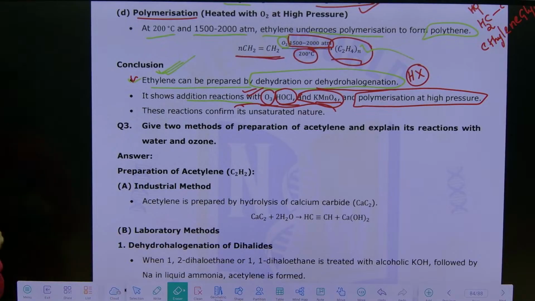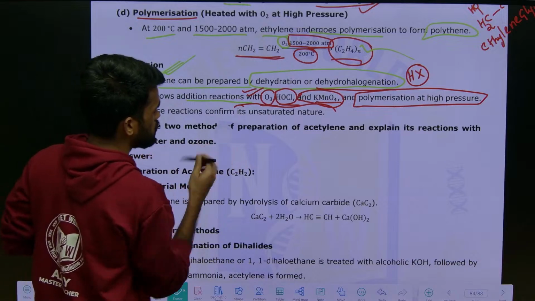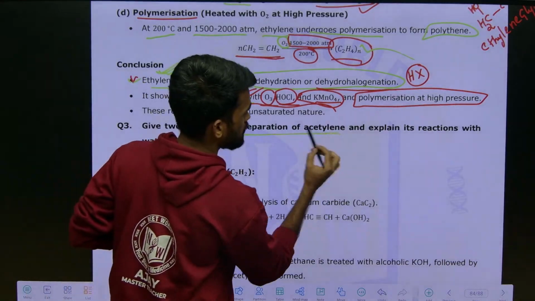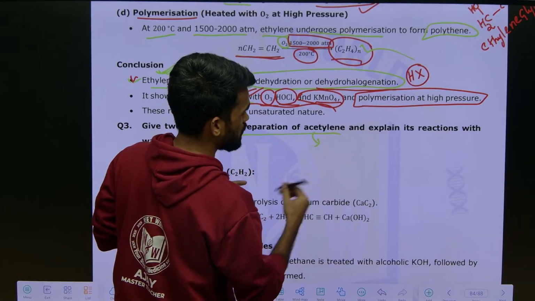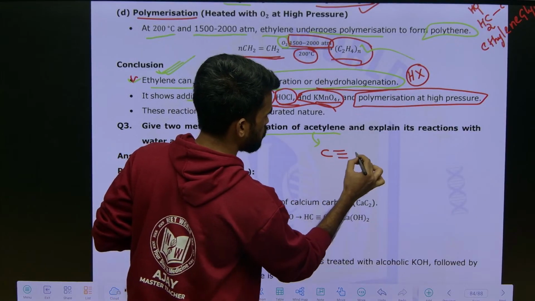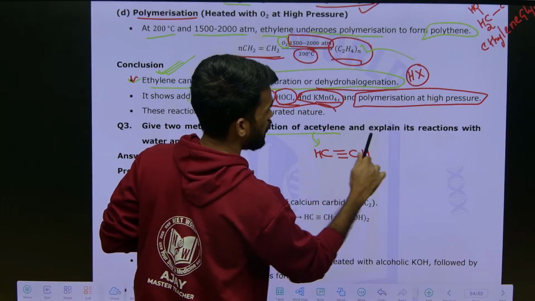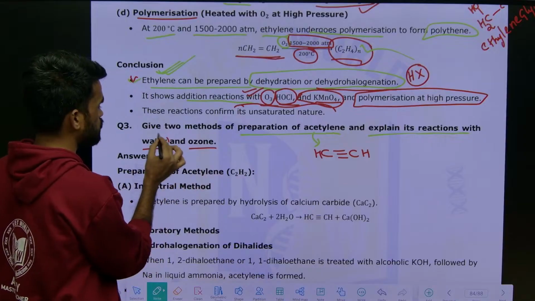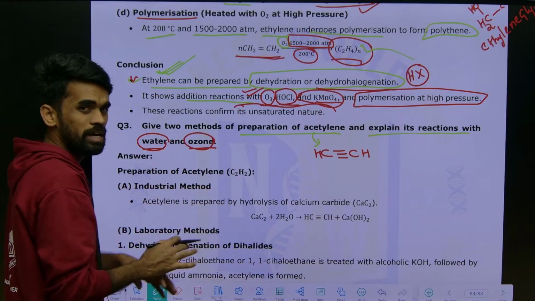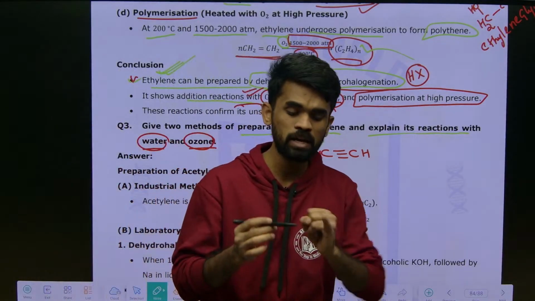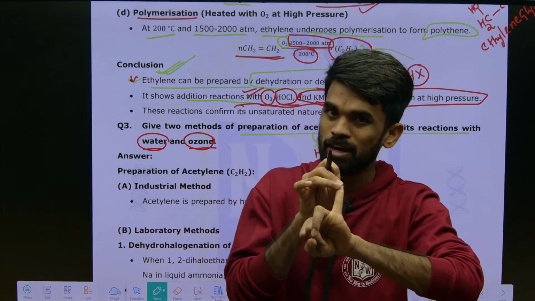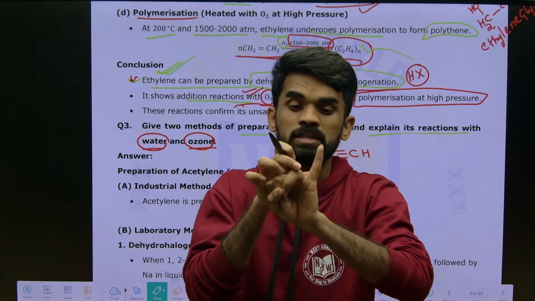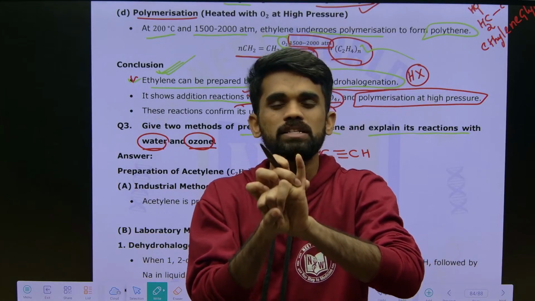Here is one more question, just look here: give two methods for preparation of acetylene. What do we mean by acetylene? It is nothing but C triple bond C H, and explain its reaction with water and ozone. Simple guys. First we prepared ethane and saw its chemical properties. Next we saw ethene, then its chemical properties. Now it is acetylene and its chemical properties.